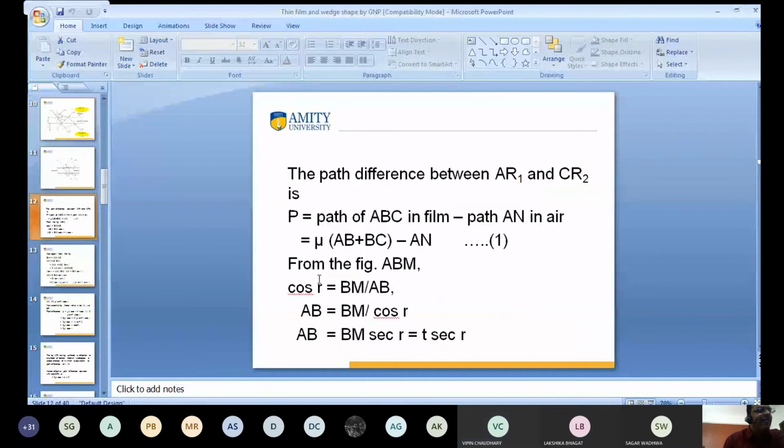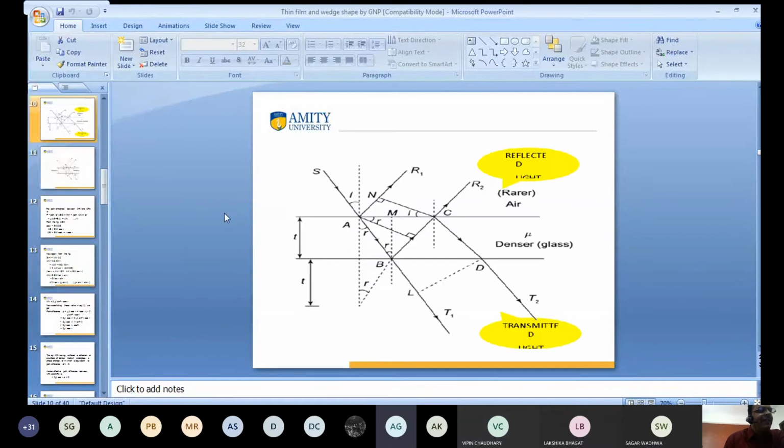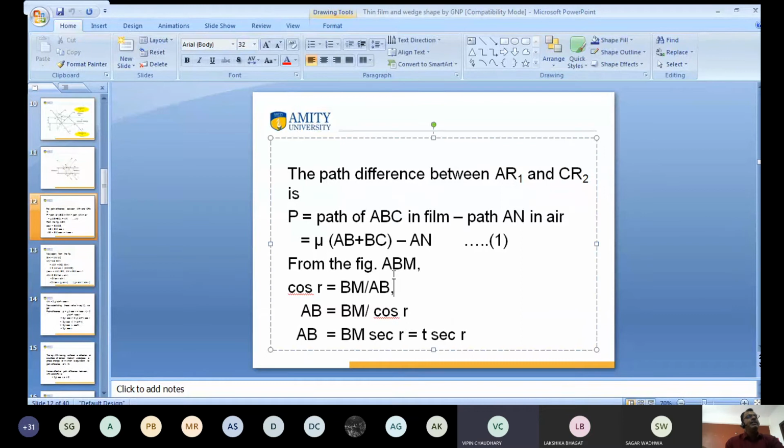So I write here. Hello, have you seen on screen? Yes, sir. What is written? Cos R is equal to BM divided by AB. This is from here. So BM divided by AB. Clear? Yes, sir. From the figure ABM, cos R is equal to BM by AB. So what is the value of AB? The value of AB is equal to BM by cos R.